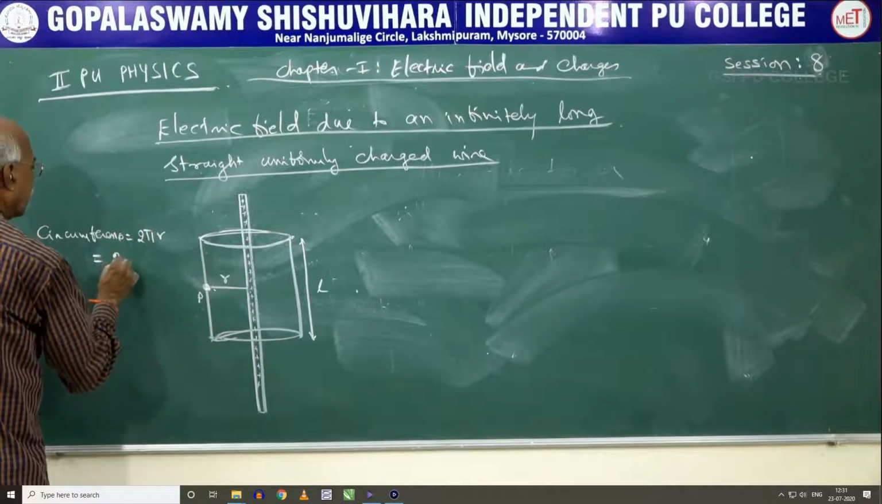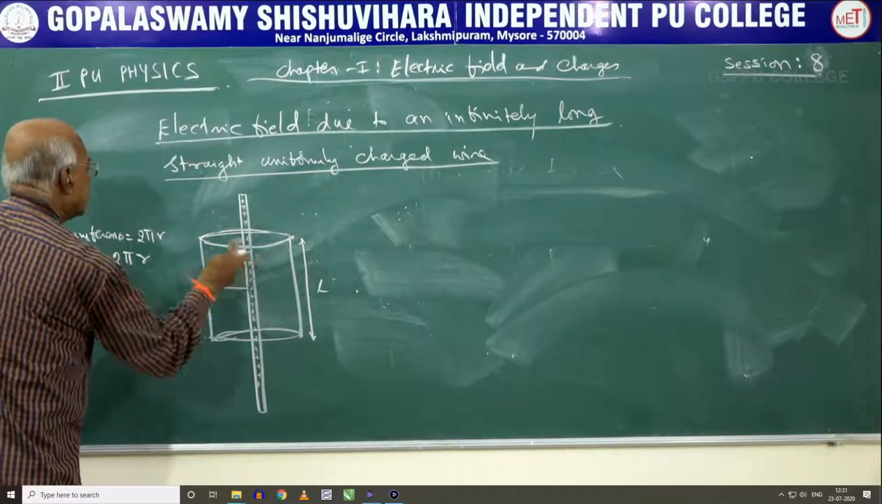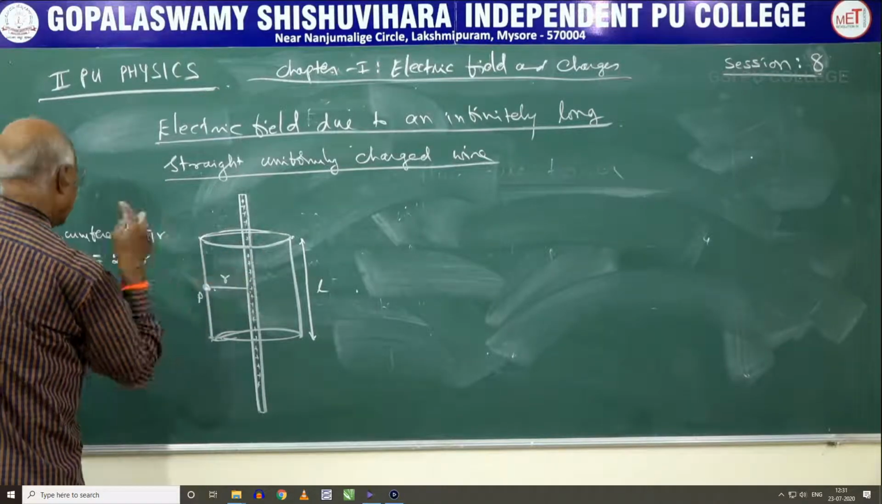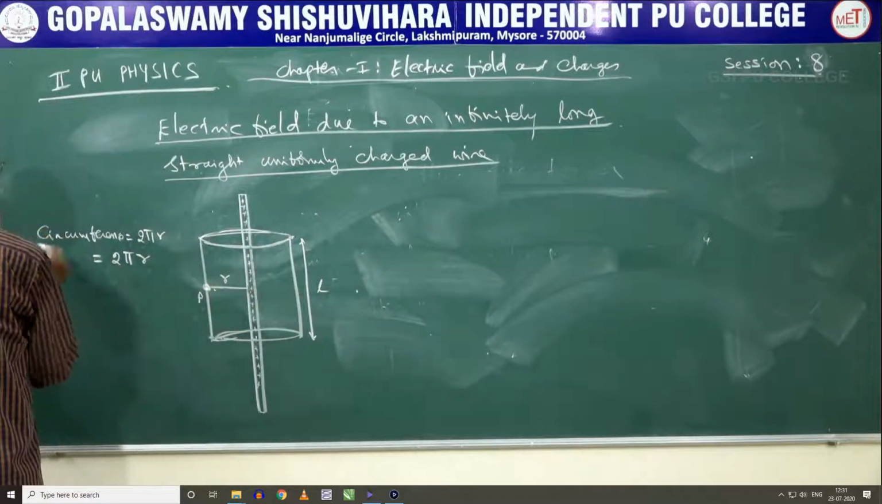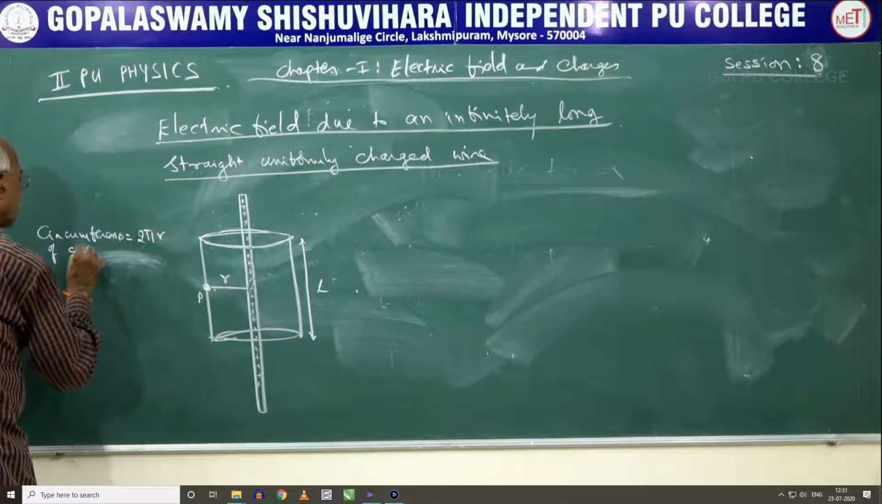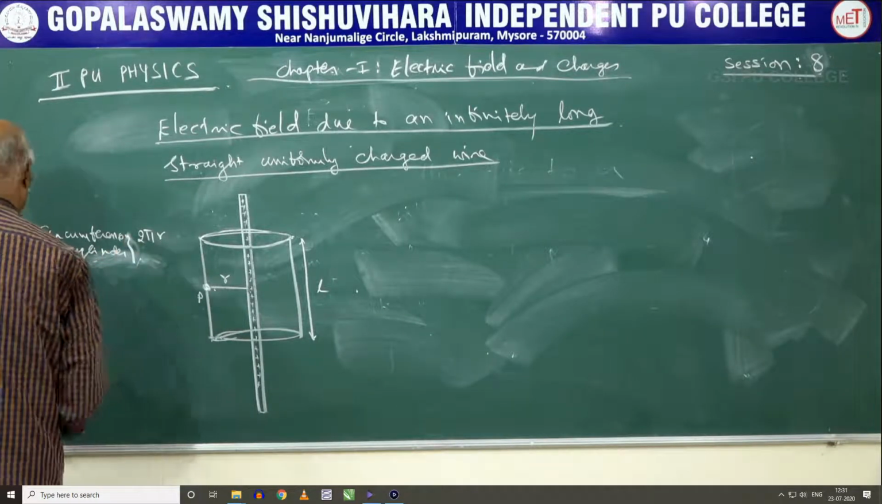Therefore this is equal to 2 pi r. So circumference is 2 pi r. The radius of the cylinder is r. What is the length of the cylinder? Circumference of the cylinder is equal to 2 pi r.